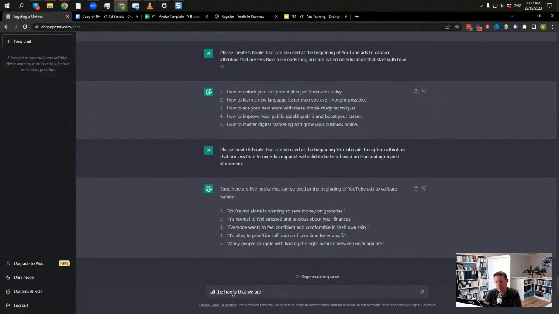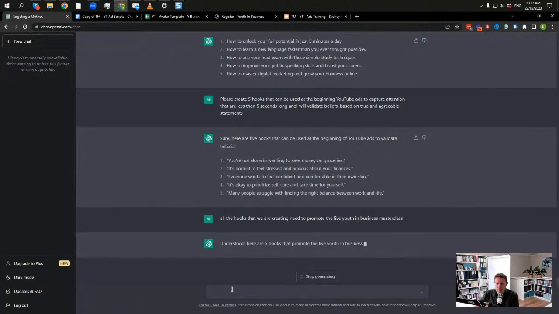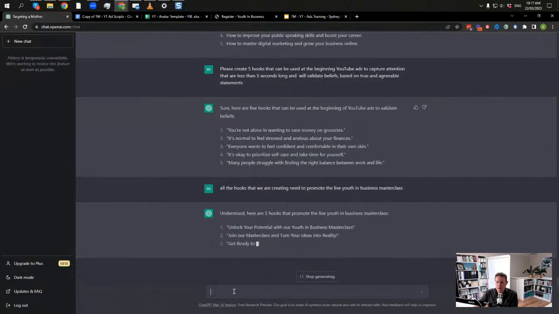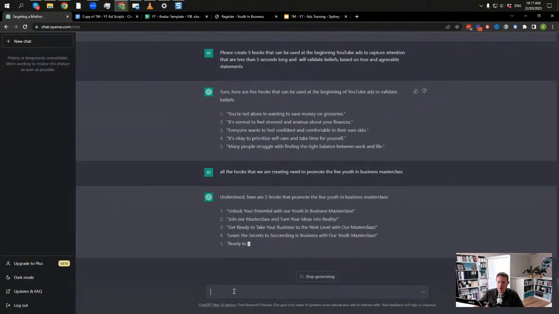Hooks. We need to promote the... cool. So probably I need to just tidy this up a little more. So yeah, promote the use of class, and they need to...